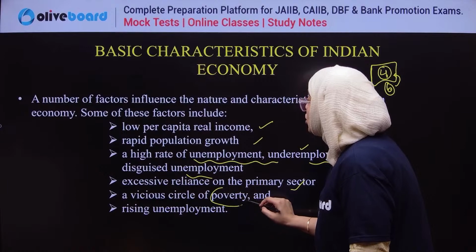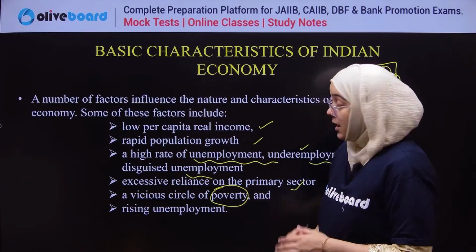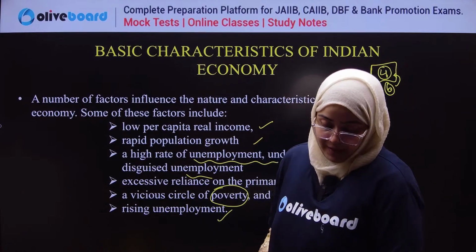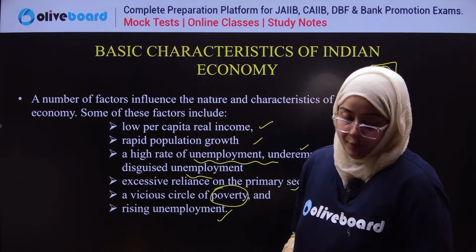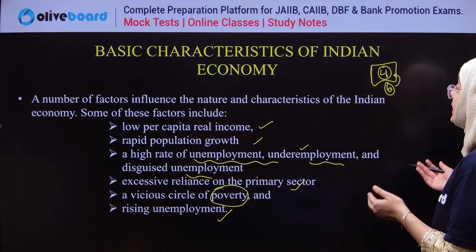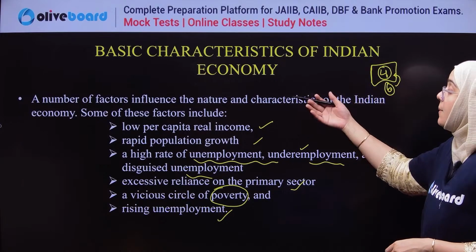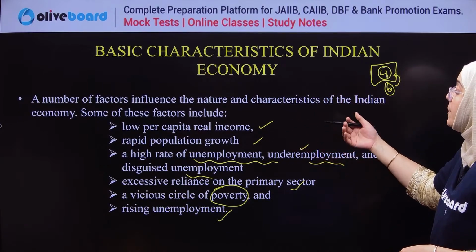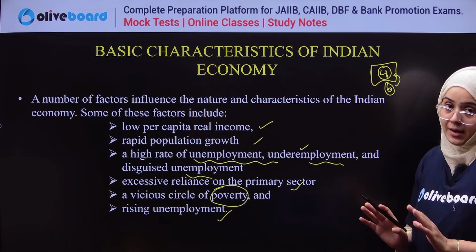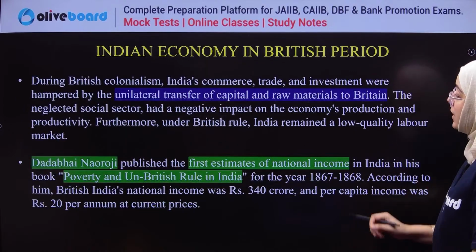We have a vicious cycle of poverty, a never-ending cycle of poverty, and rising unemployment. These are the different characteristics of the Indian economy. Clear? Done.